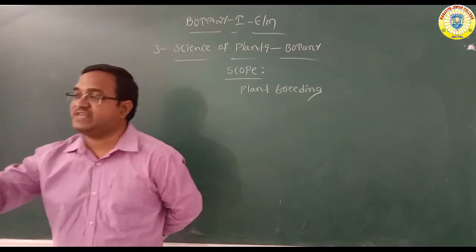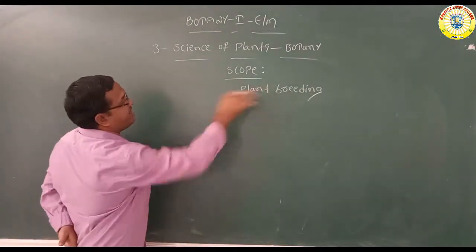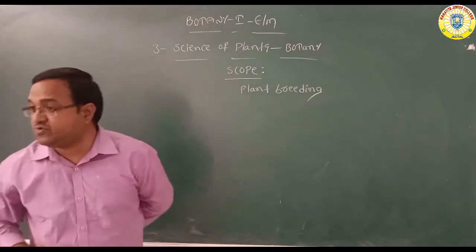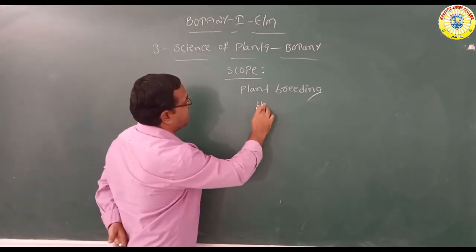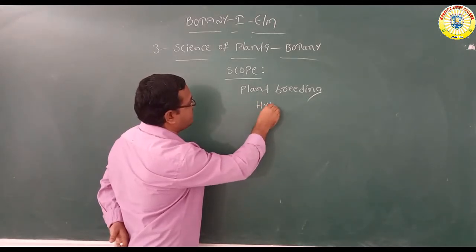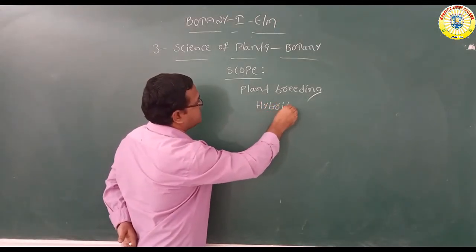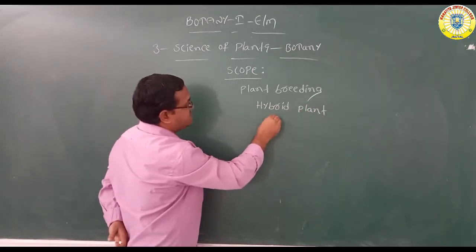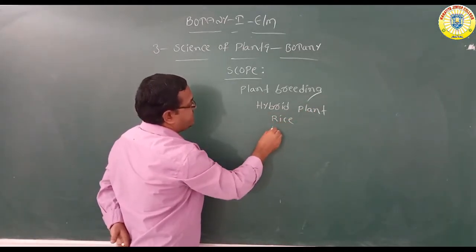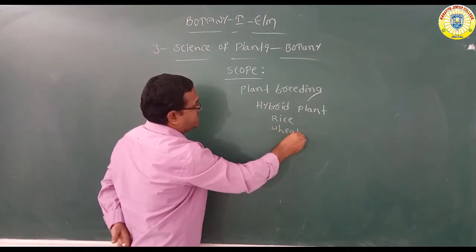These are all possible with the help of the process of plant breeding.